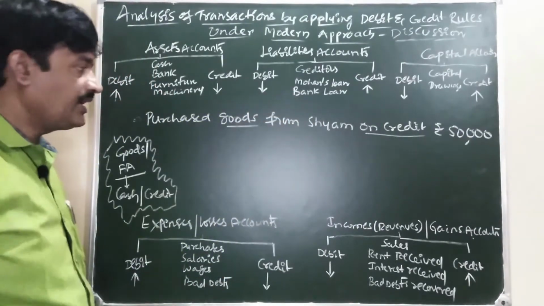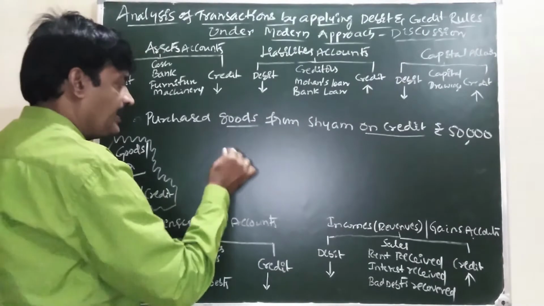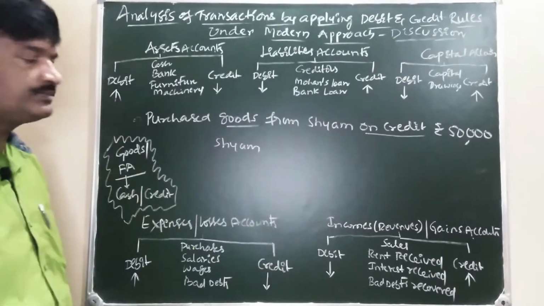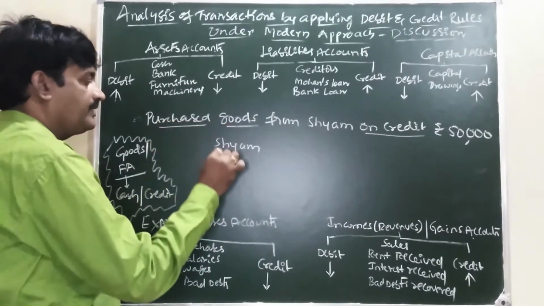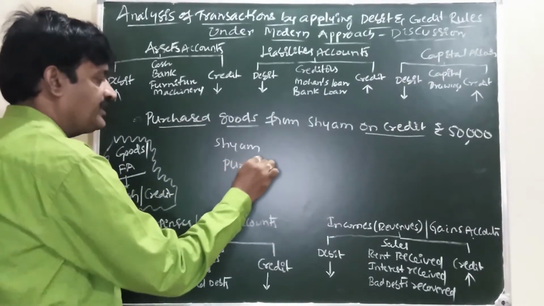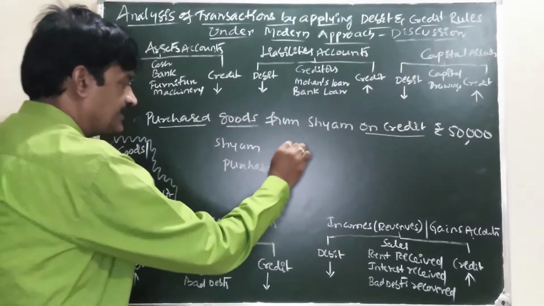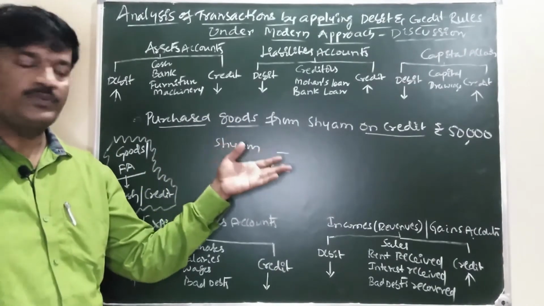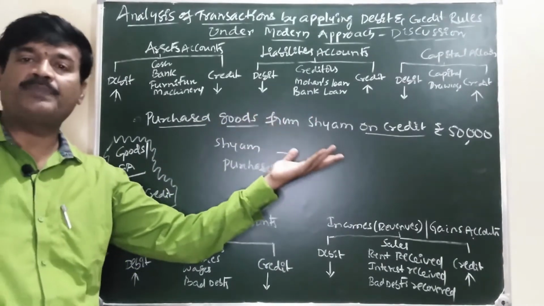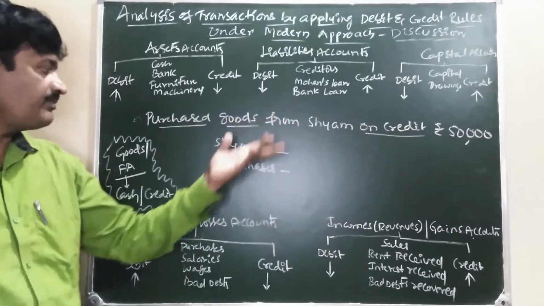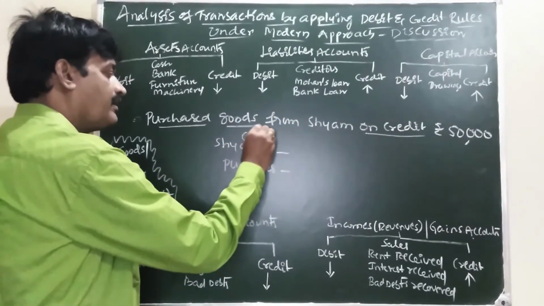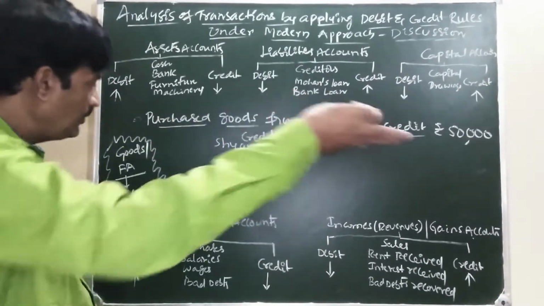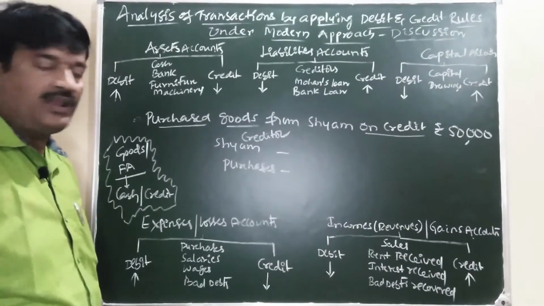In a credit transaction, what do we write? First, the party name. What is the party name? Shyam. And next, we are purchasing the goods: purchases. Generally, we are purchasing goods from our supplier. Supplier is nothing but creditor. Creditor is a person to whom the amount is payable.